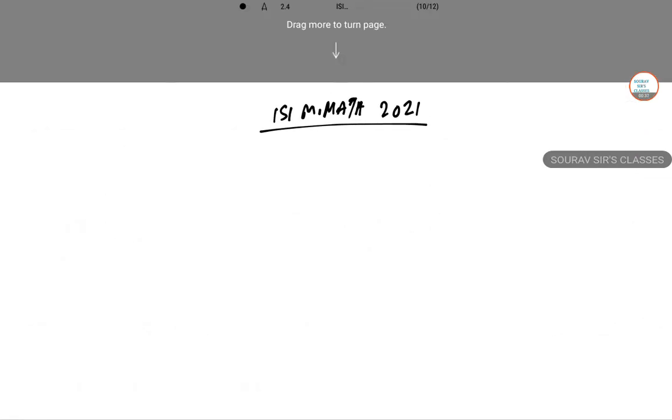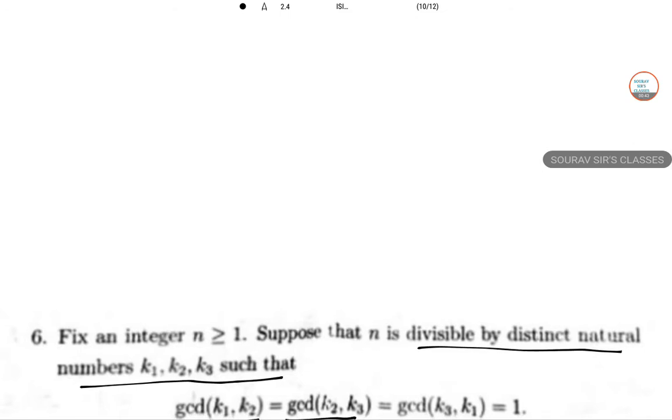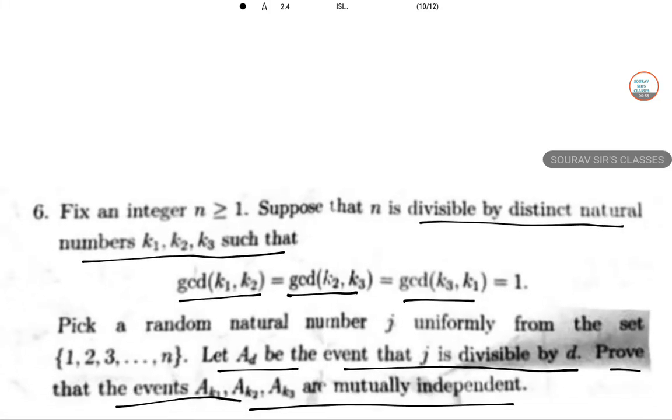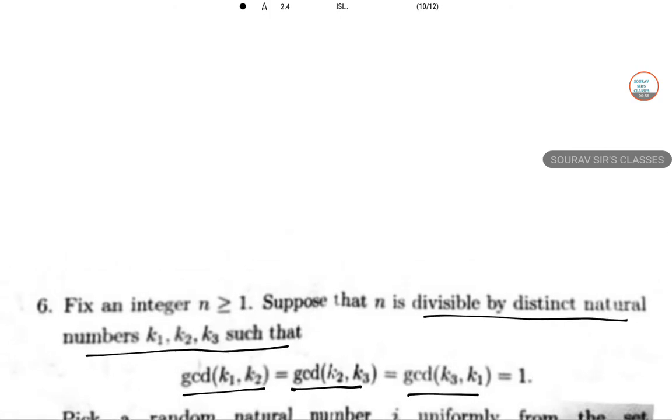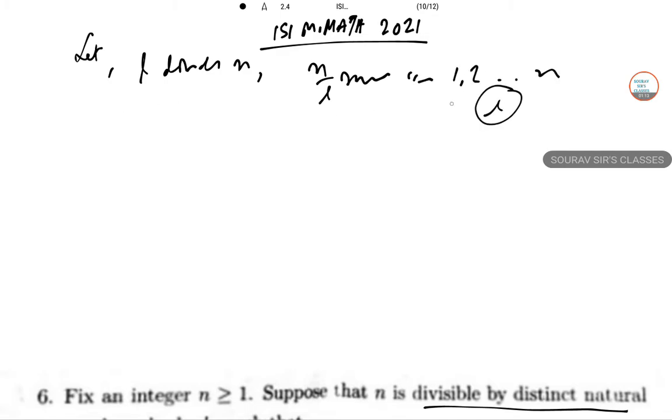Okay, let's go for the solution now. This is an integer based question. So let L divide n. So there are n by L numbers in 1, 2, ..., n that are divisible by L itself. So the probability of A of L is 1 by L.